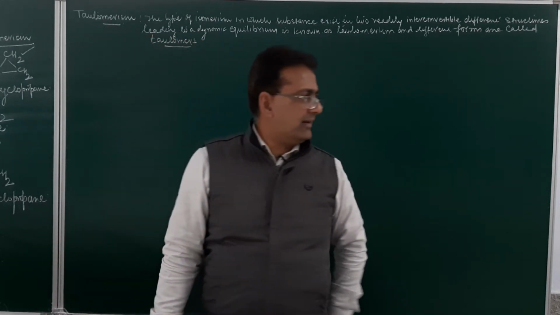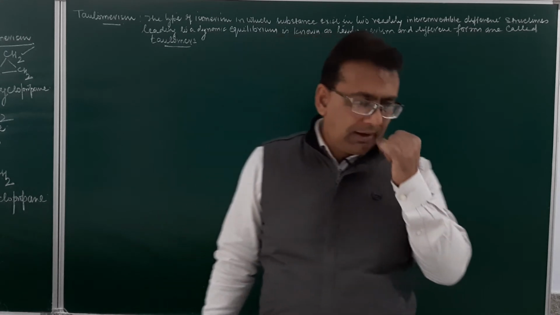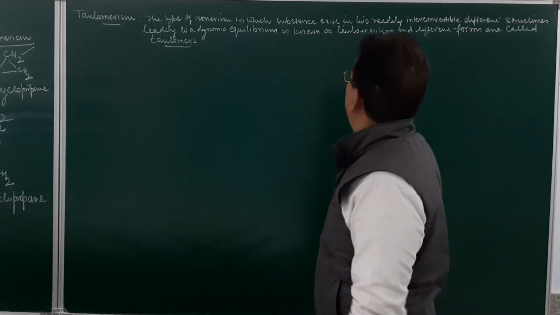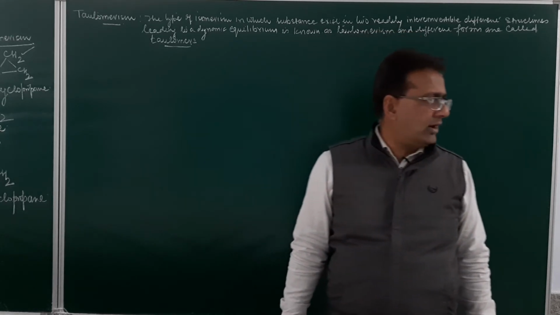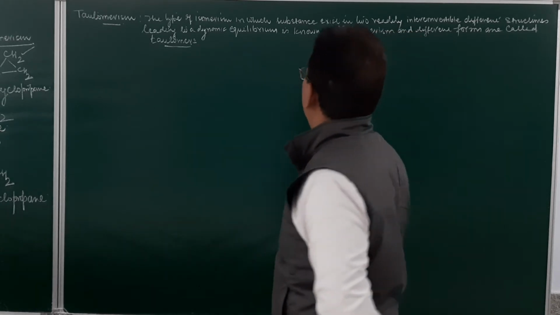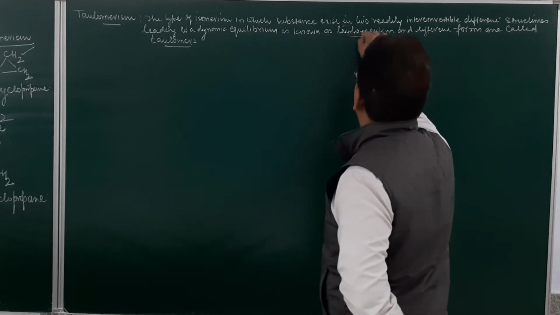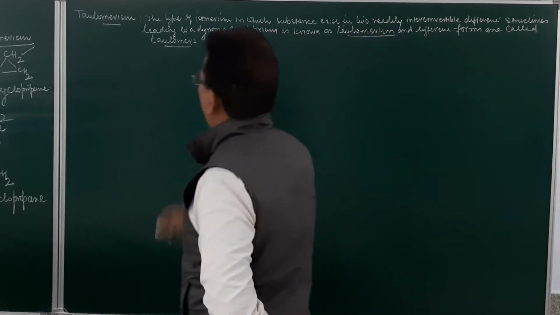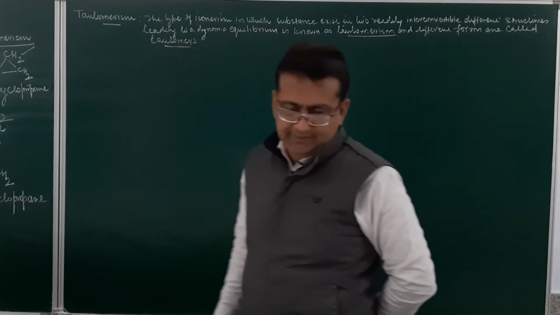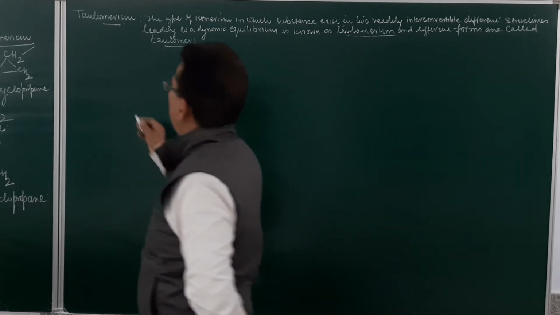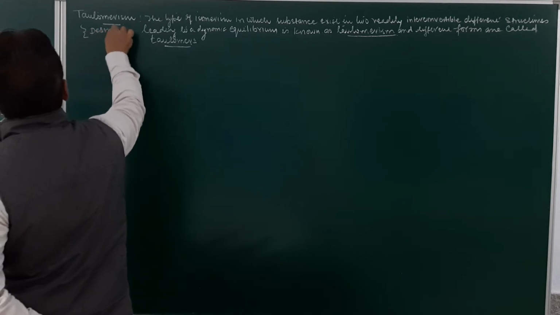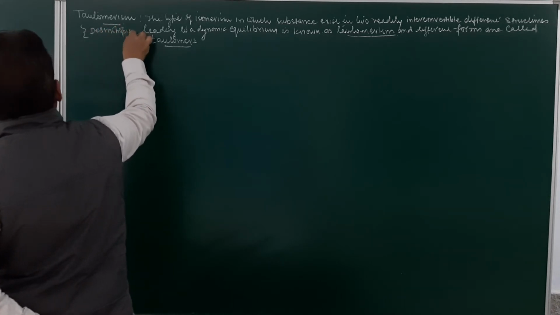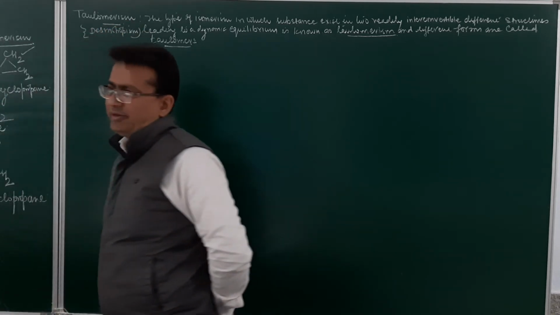So tautomerism is that type of isomerism in which two or more than two forms are readily interconvertible, leading to a dynamic equilibrium between the forms. This is known as tautomerism, and the different forms are known as tautomers. Tautomerism is also known as desmotropism.